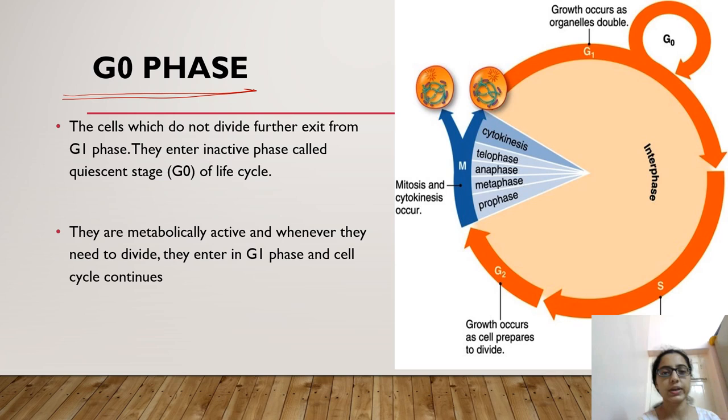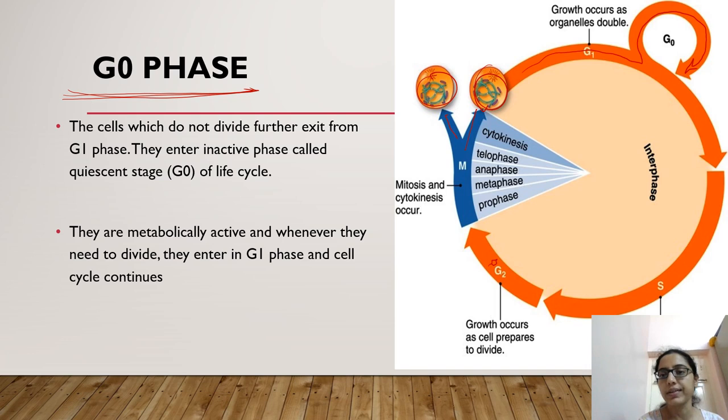I have told you about the G0 phase, what is it? Let us first talk about that. You can see in this diagram, from G1, this G0 phase is arising. When the G1, S and G2 phases complete, the cell enters mitosis, which results in two daughter cells.